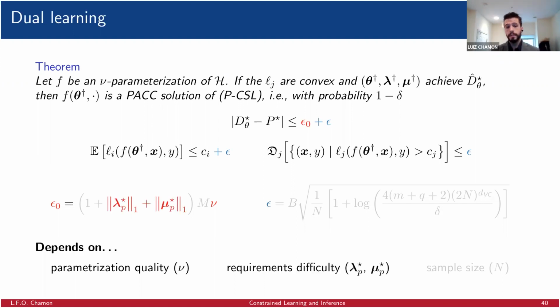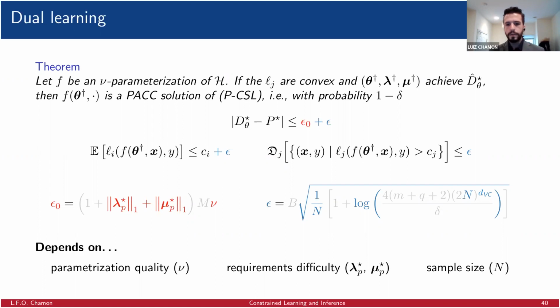But it also depends here, this is a difference to unconstrained learning, on the requirements difficulties. So the harder the requirements are to meet, which is something that is expressed by essentially the dual variables of a perturbed problem, the larger is the parameterization error. Right? Now, this parameterization error only affects the near optimality. It doesn't affect the feasibility of the problem, which is only affected by the number of samples, which is the estimation error, which essentially has, in this case, the exact same rate as in the unconstrained learning case. It just depends on the VC dimension, right?